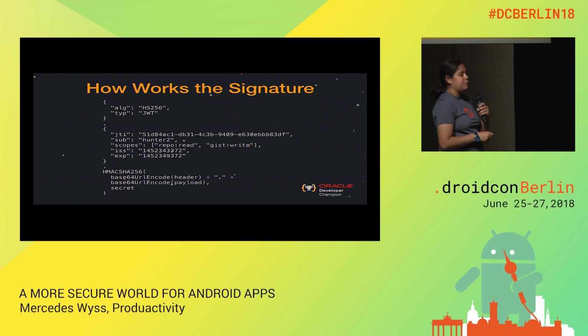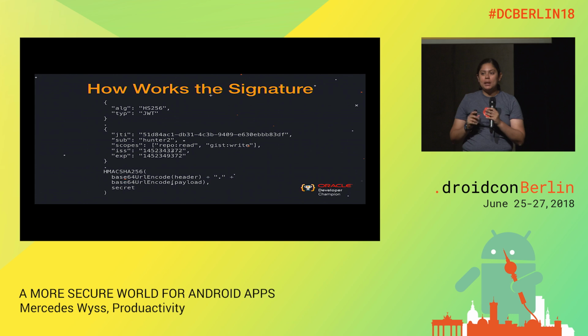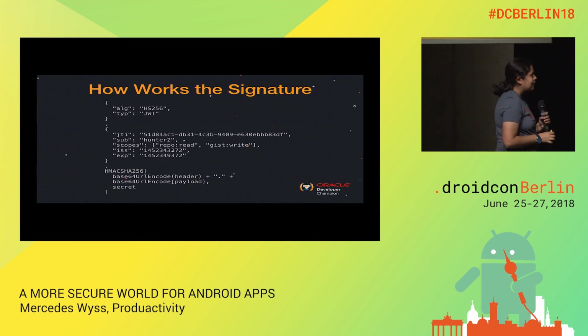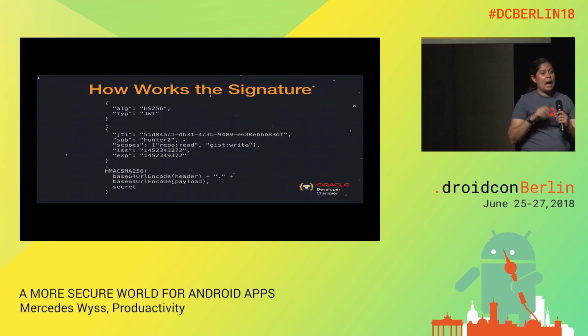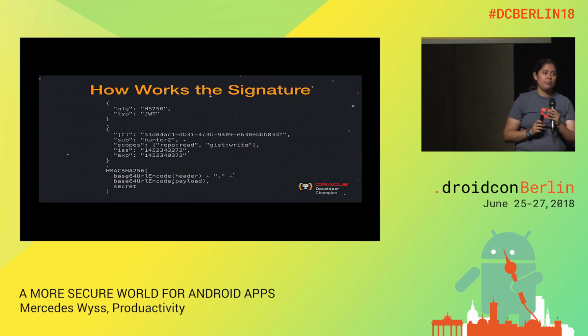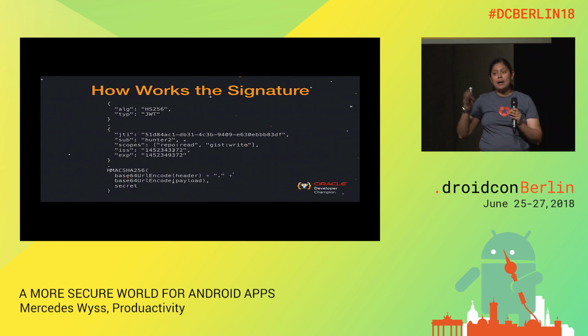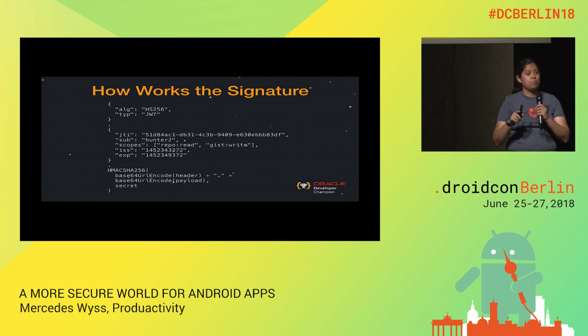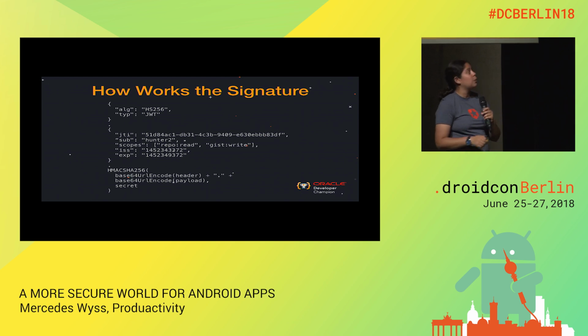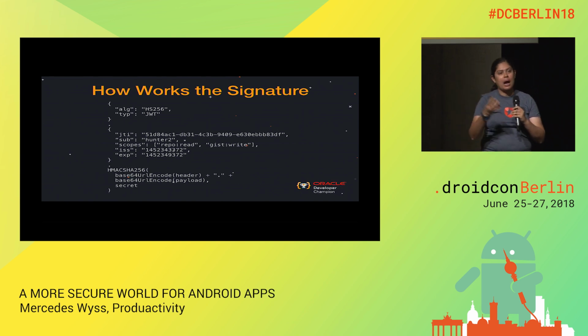Something interesting about the type is that it is always JWT, and it happens that some libraries omit including this type in the header because it is always the same thing. Since, as usual, we are not making only Android mobile apps, sometimes we make an Android app, an iOS app, two websites, and a backend. And all those can be implemented in different programming languages. So all of us will use different libraries, right? So we need to choose a library that manages this type in the same way, or have strategies to ignore the type or to add the type.